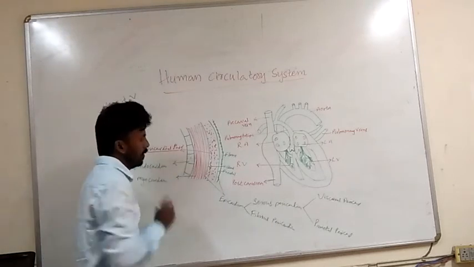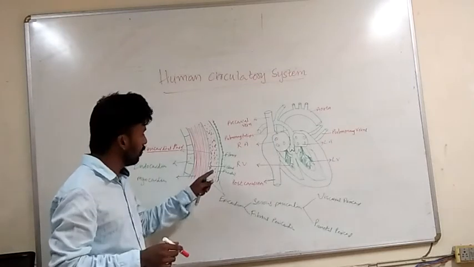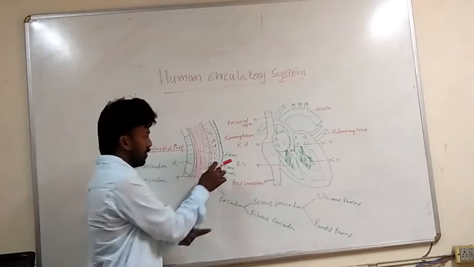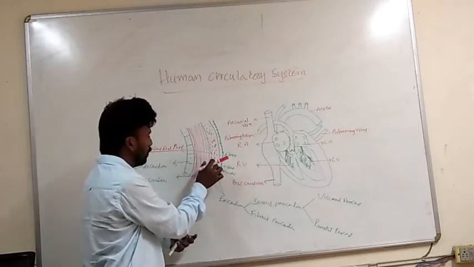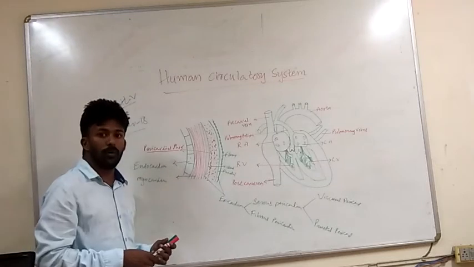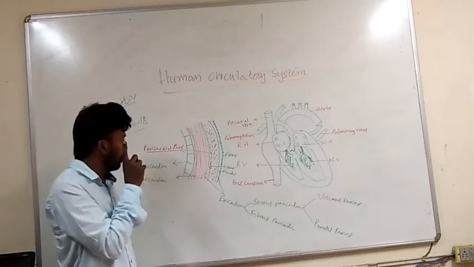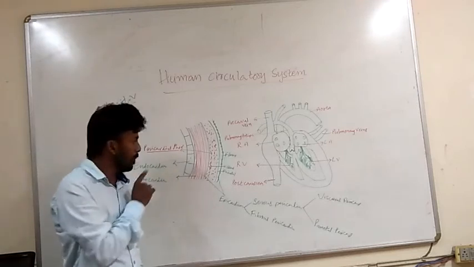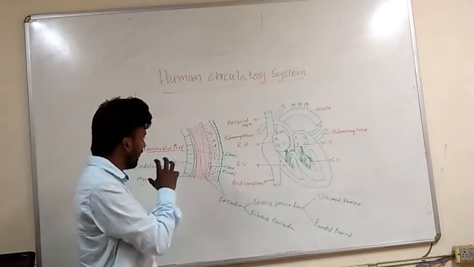Pericardial fluid. The location of the pericardial fluid is between the visceral pericardium and the parietal pericardium. This is the most important bit. Multiple choice. Now, what is the role of this pericardial fluid? It plays two major key roles. One is that it acts as a lubricant.